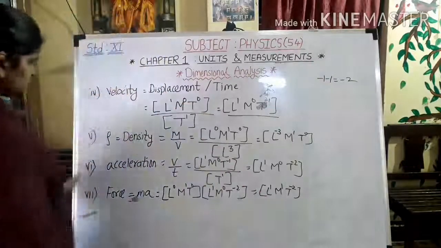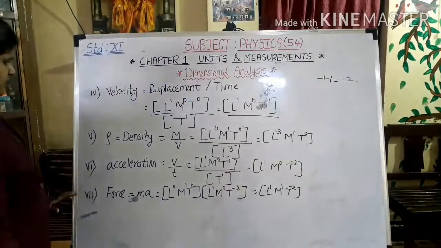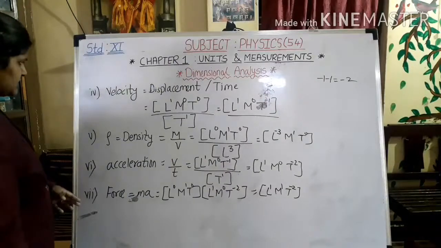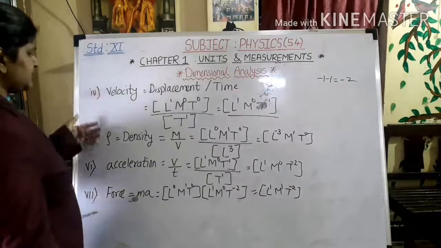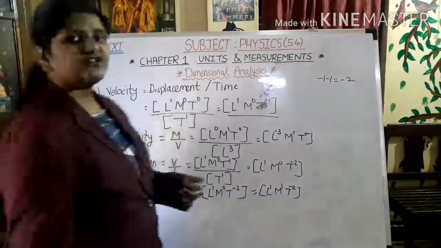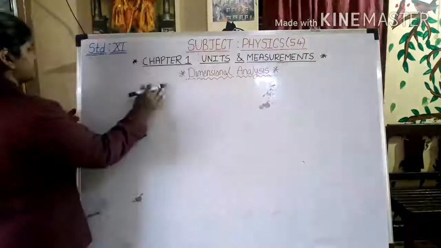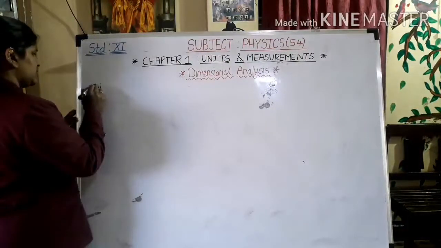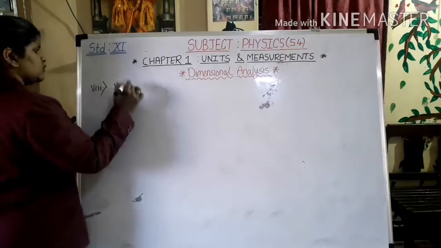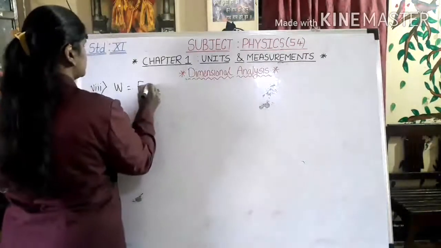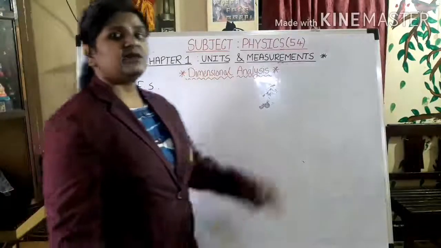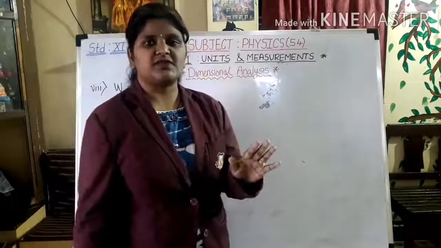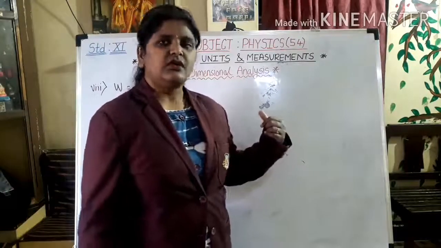Okay, so these are the dimensions of quantities which are velocity, density, acceleration, force. Now we'll find work done. What is work done? It is force into displacement. Again I am telling you, you have to know the formulas first. Only then you can find out the dimensions.